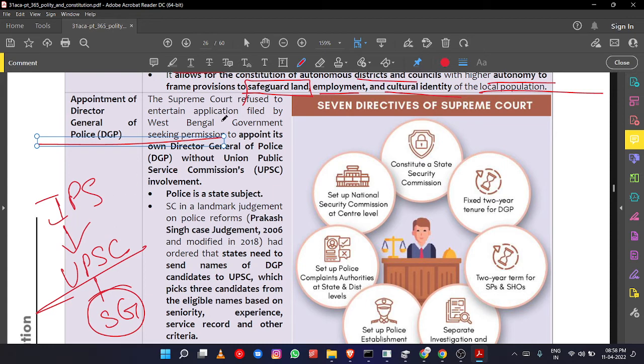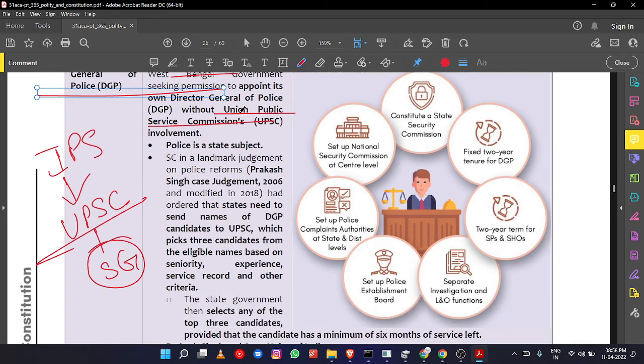So recently what happened, West Bengal asked the Supreme Court to allow it to appoint its own Director General of Police, DGP, without the consent of the UPSC. But the Supreme Court refused that. Okay, but if you see, police is a state subject. Police and public order is a state subject. So whatever laws relate to the police can be made by the state governments only, except that recruitment and appointment is done by the UPSC, which is under the control of the central government.